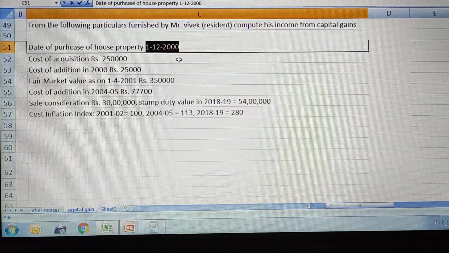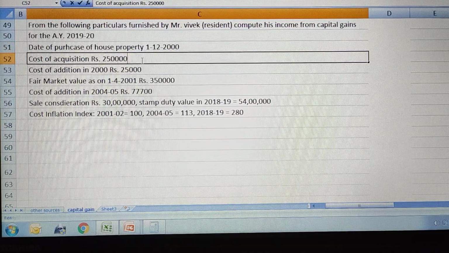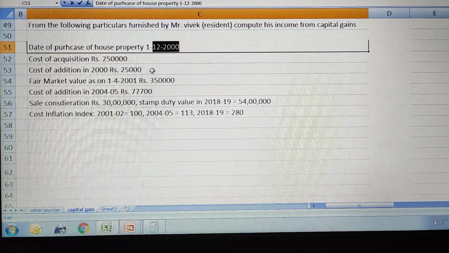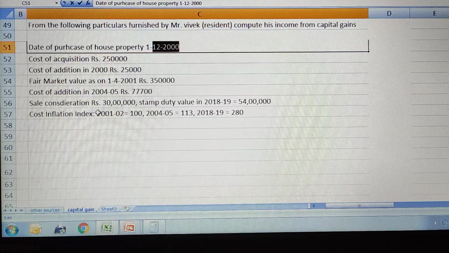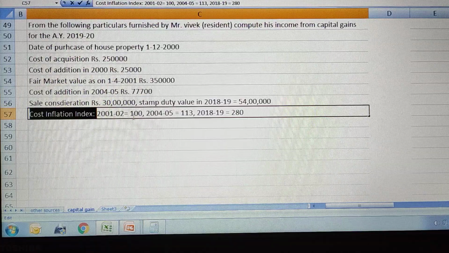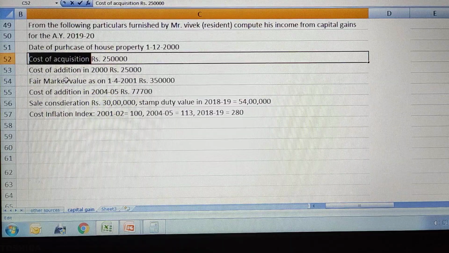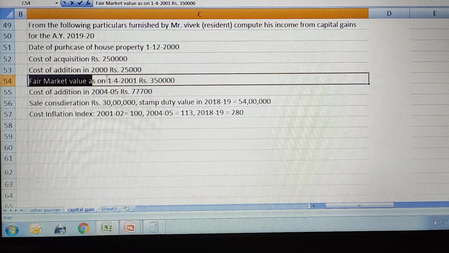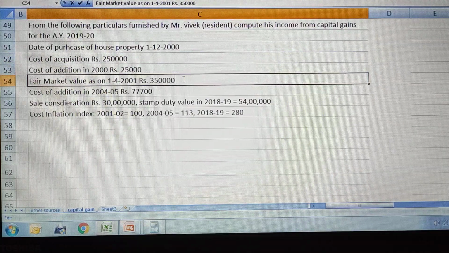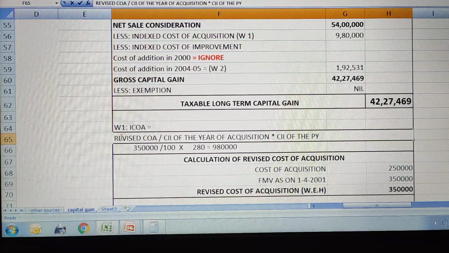In the year 2000, this property was acquired for 2,50,000, because it is before 2001. The cost inflation index will not be available before 2001; it will be available from 2001 onwards. So that's the reason we need to compare the cost of acquisition with the fair market value as on 1st April 2001. These two values we need to compare, and that is how we will get the revised cost of acquisition.